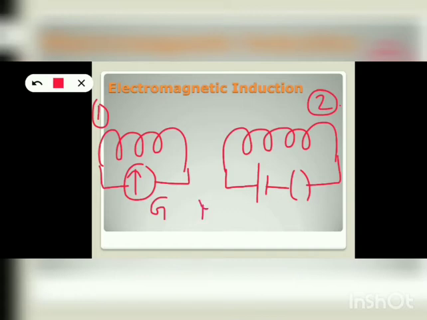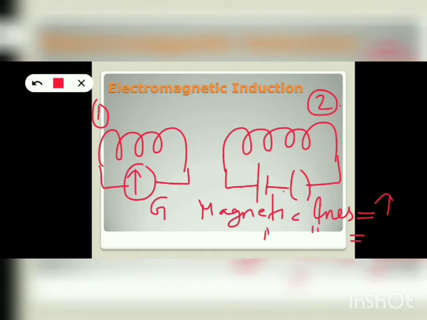So initially there were some magnetic lines of force with the coil 1, and when the coil 2 was switched off, suddenly what happened? The lines of force associated with the coil 1 decrease to 0. Again, there is a sudden change in the magnetic field. It decreases from maximum to 0.